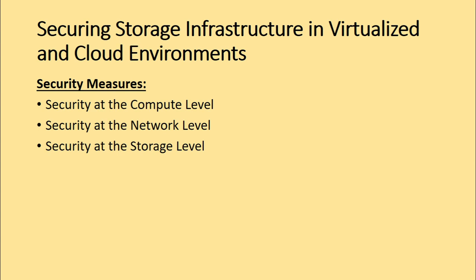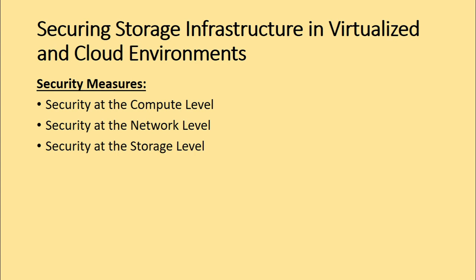The next security mechanism that we can have to safeguard a virtual machine is hardening. Hardening is a process to change the default configuration to achieve greater security. Rather than sticking to the default configuration, we can change it to achieve greater security in the virtual machine. That is called hardening. Apart from the measures to secure a hypervisor and the virtual machines, virtualized and cloud environments also require further measures at the guest operating system and the application level. So security at the compute level includes enforcing the security of the physical server, hypervisor, virtual machines, and the guest operating systems.